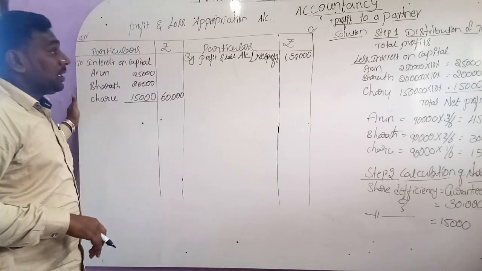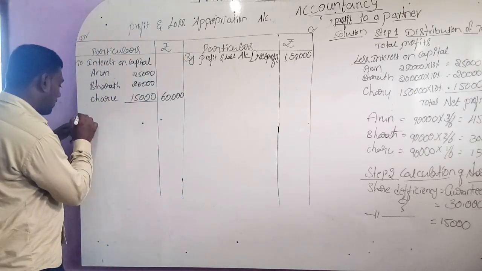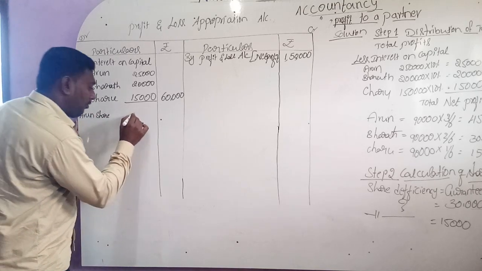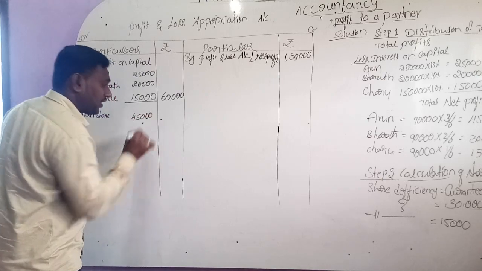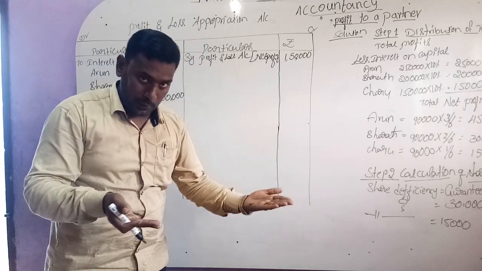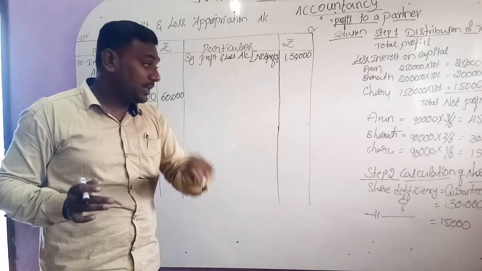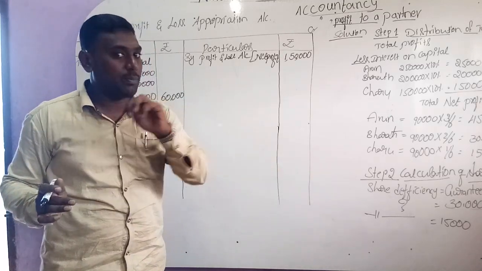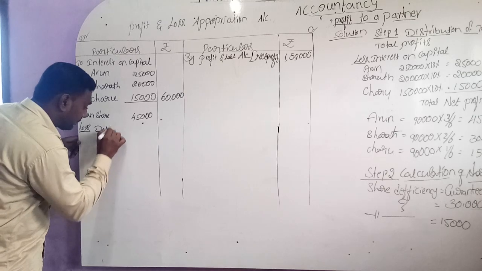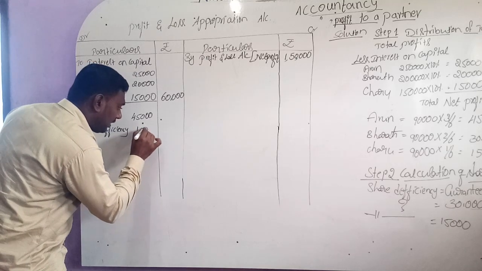Next, we have to distribute the profits to each and every partner. First partner, Arun, share 45,000. Actually Arun's share is 45,000. But Arun is promising Charu that his share of profit will not be less than 30,000. That means the deficiency amount we have to calculate in step number 2. Less deficiency. Deficiency is nothing but the difference amount, 15,000.